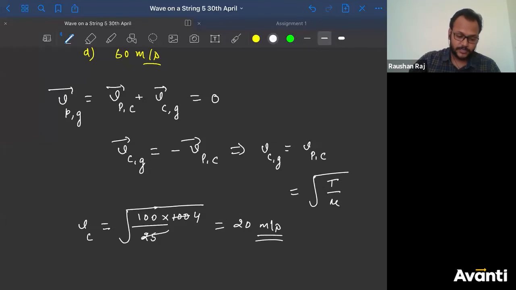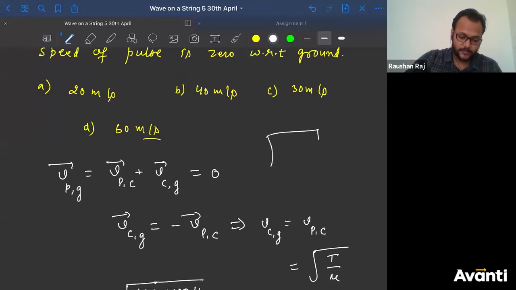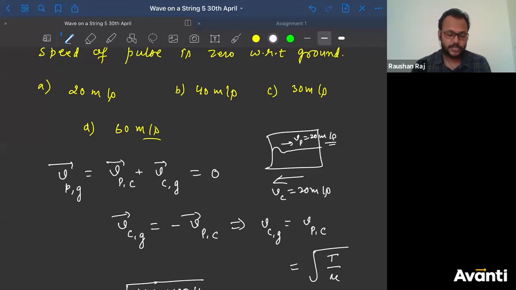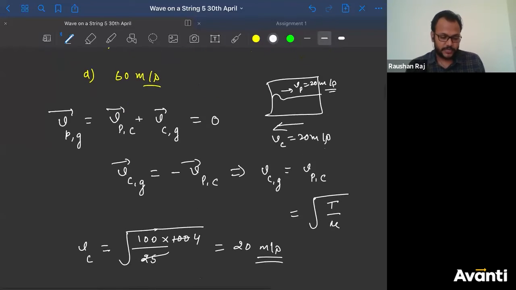Right? Now, in this one, if pulse is moving in this direction, let me draw that. If pulse is moving in this direction, what should be the direction of velocity of cart? Velocity of cart should be in this direction, right? This should be 20 meter per second. And this is velocity of pulse, that is 20 meter per second with respect to cart. Okay? चलो. So this is the solution for this question, guys.